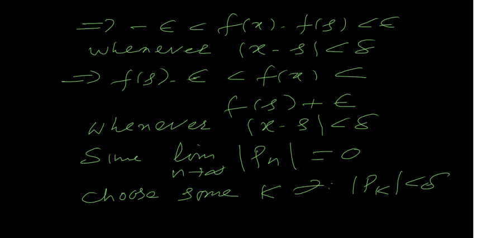So that means the length of every subinterval with respect to the partition Pk is less than delta.